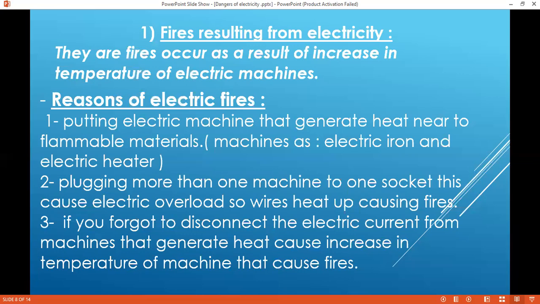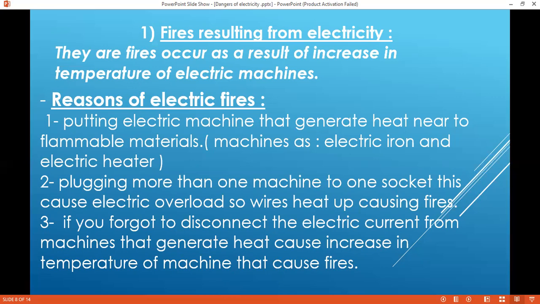They are fires that occur as a result of an increase in the temperature of electric machines. Give me examples of electric machines that produce heat or depend on thermal energy. For example, the electric iron or the electric heater. So the reasons of electric fires: